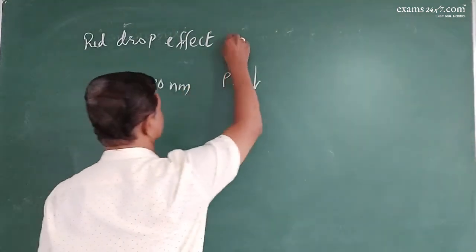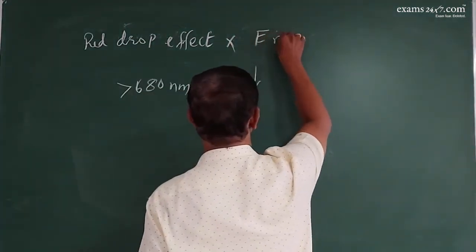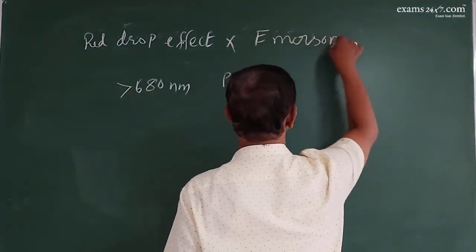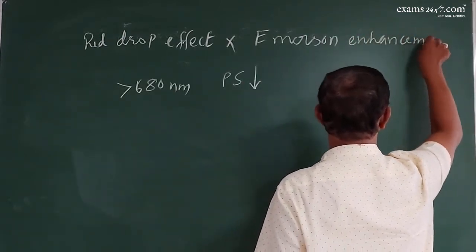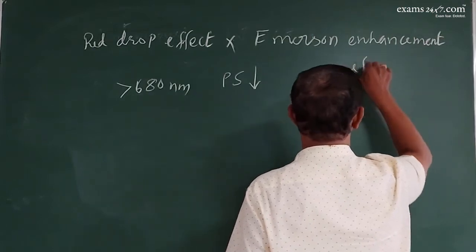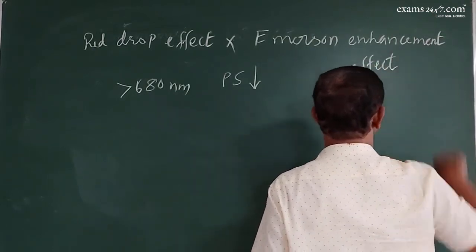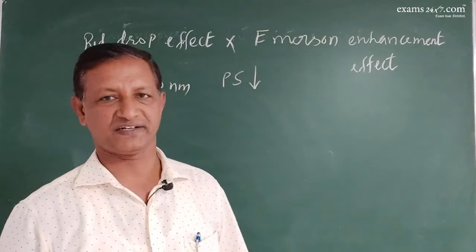Opposite to this, there is something called Emerson enhancement effect.